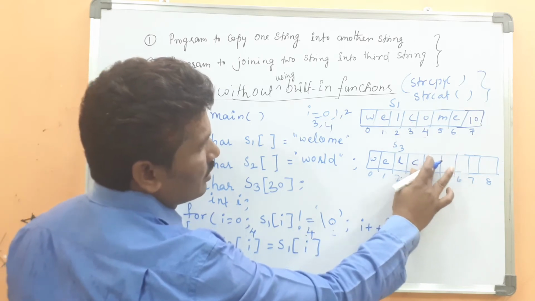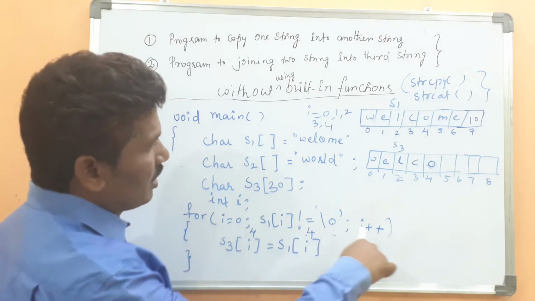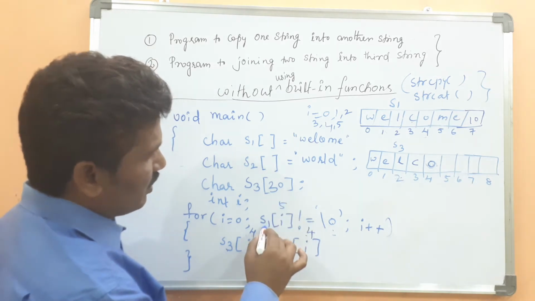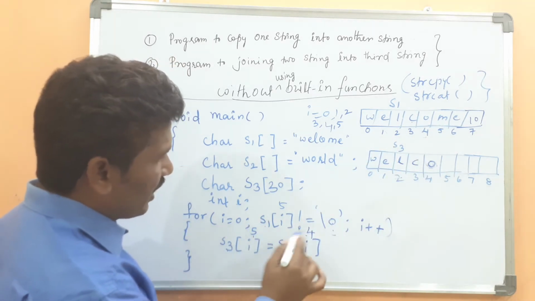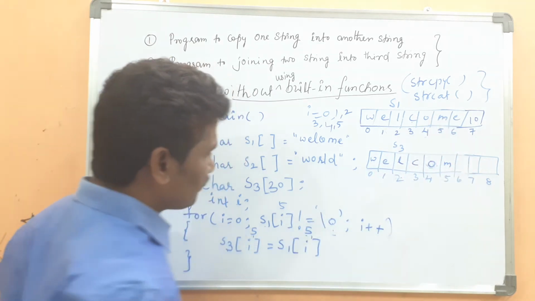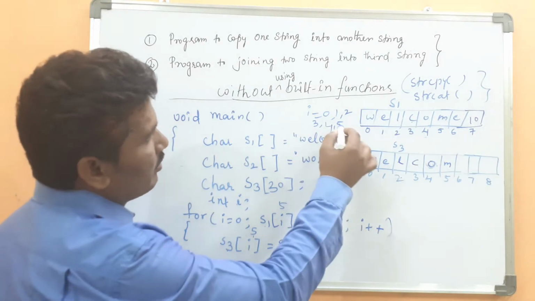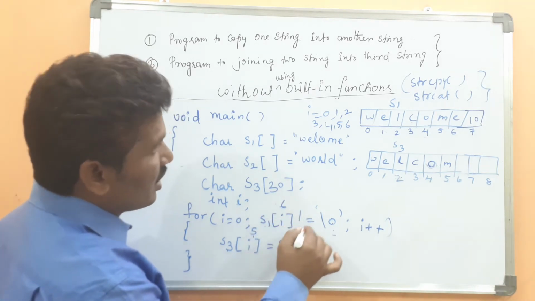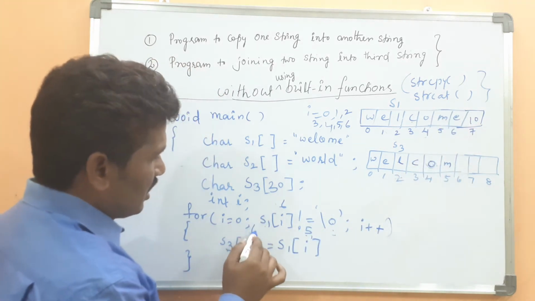Then i becomes 5. S1 of 5 is M, not equal to null, so s3 of 5 equal to s1 of 5, and M will be copied here. Are you clear? Then i becomes 6. S1 of 6 is E, which is not the null character.